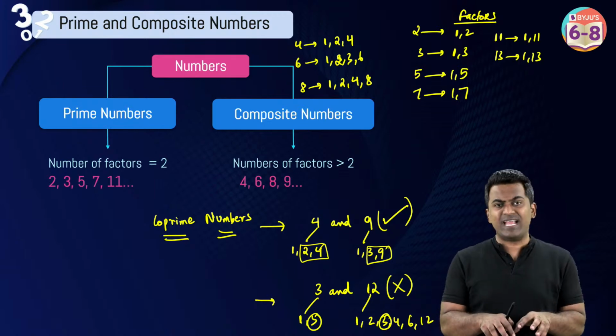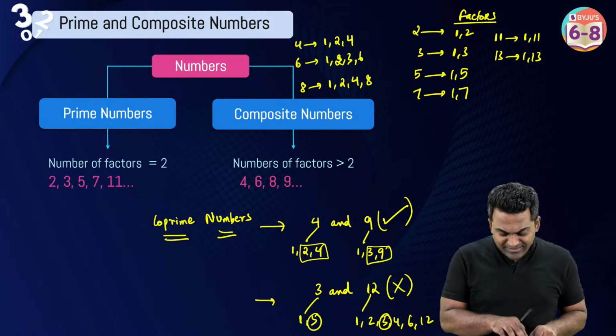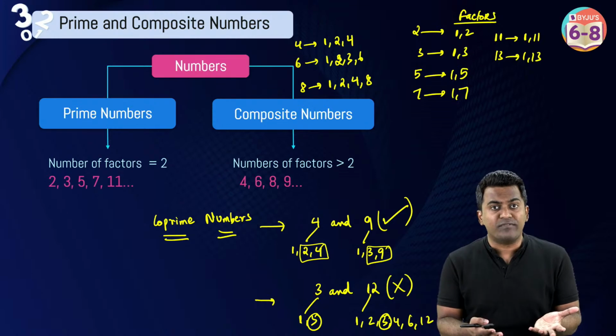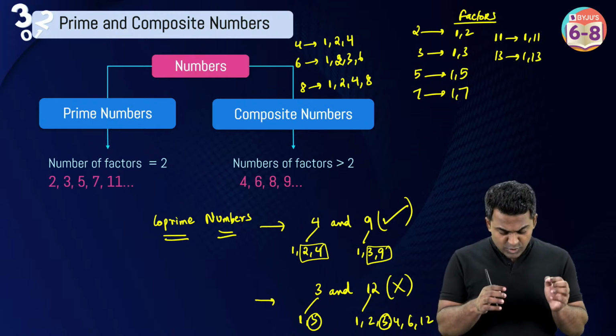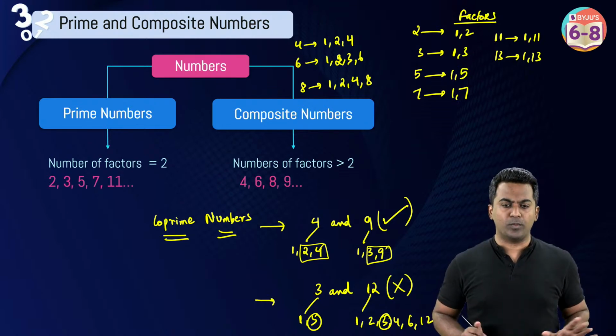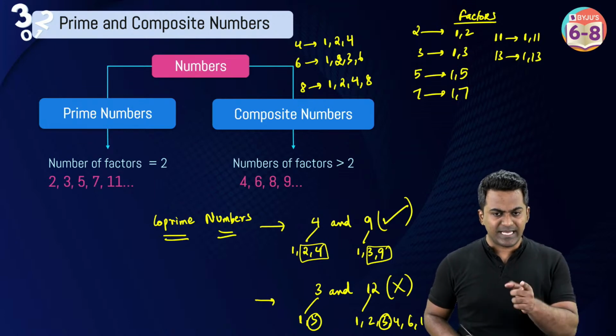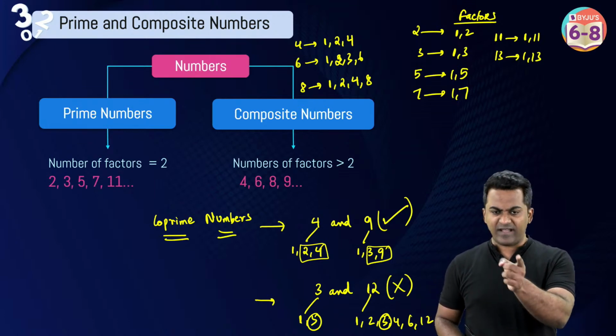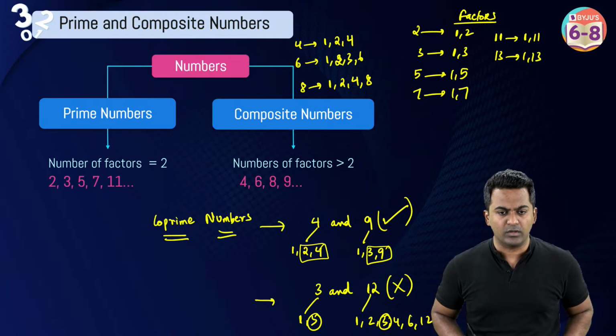In a similar way, 3 and 12 are not co-prime, because other than 1, 3 is also a common factor between them. All right. So 3 and 12 are not co-primes. So we've understood this. 2 and 3 are co-primes. 5 and 11 are also co-prime. Very good. So easy concept.